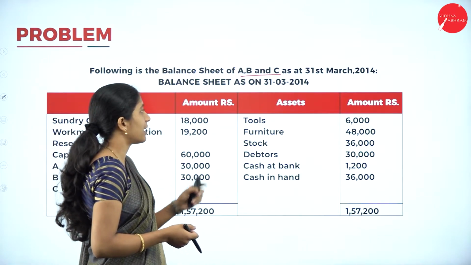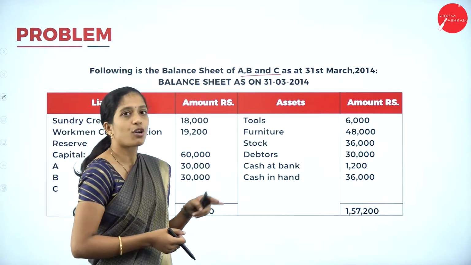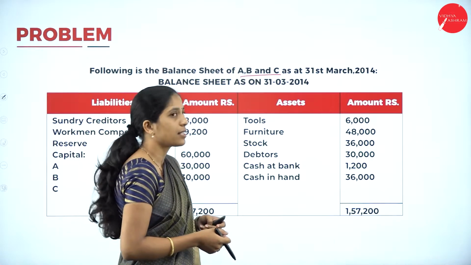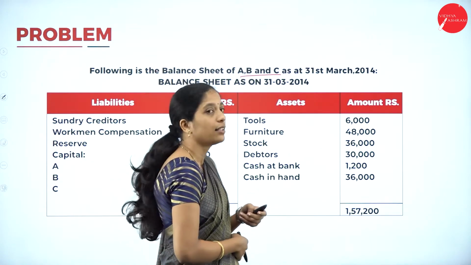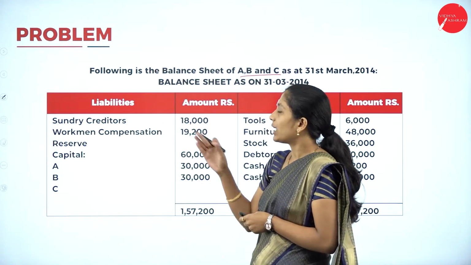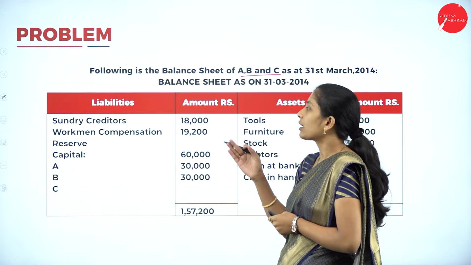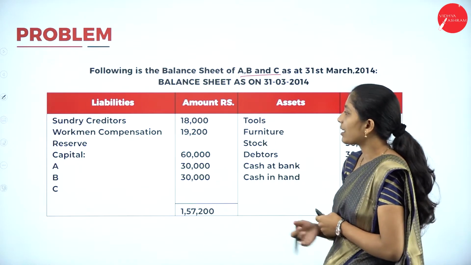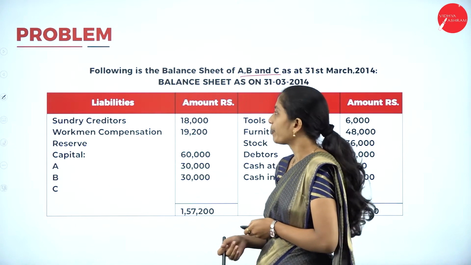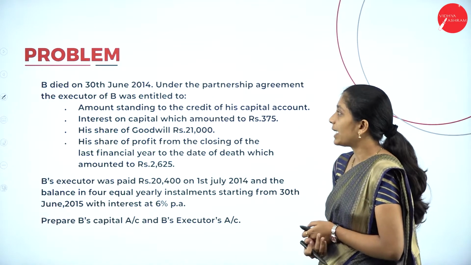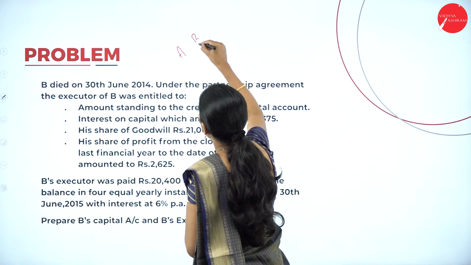So we are having certain assets like tools 6,000, furniture 48,000, stock 36,000, debtors 30,000, cash at bank 1,200 and cash in hand 36,000. Now coming to the liabilities, we are having sundry creditors 18,000, workman compensation reserve 19,200 and they have given capital of A, B and C. Next, if you go through the adjustment, B died. Now there are three partners A, B and C.